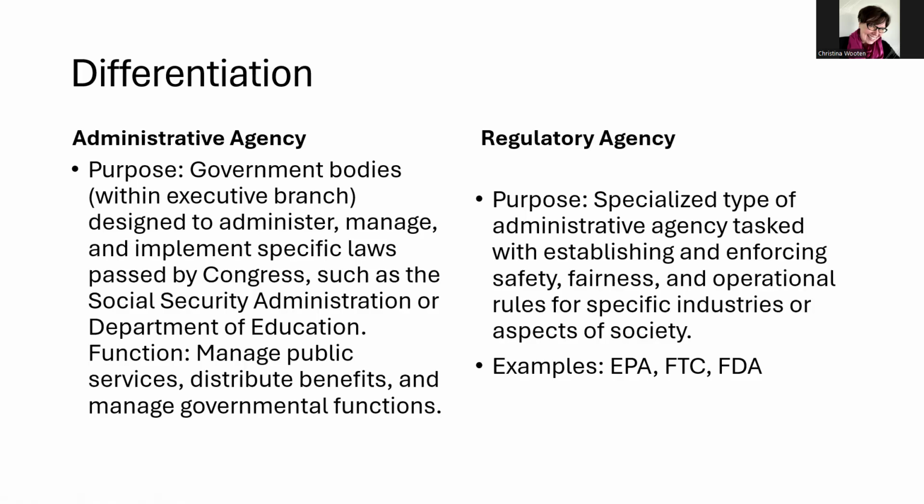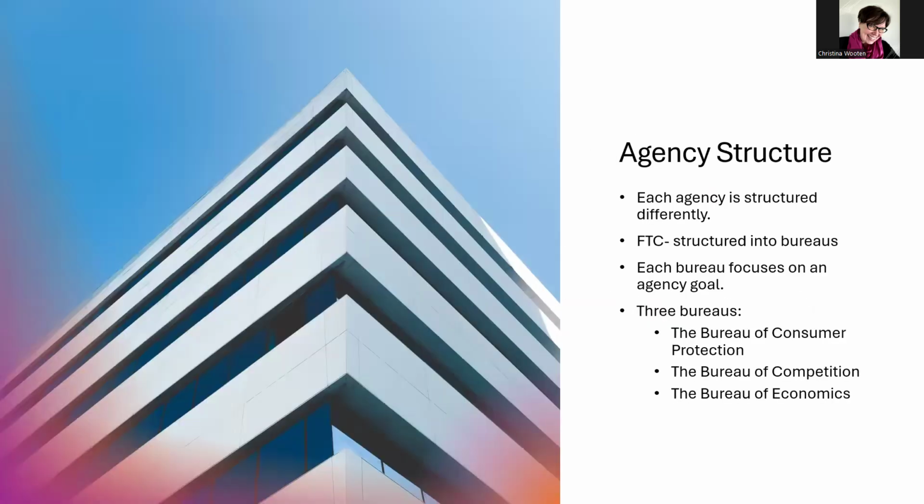A regulatory agency, though, is a specialized type of administrative agency that's tasked with establishing and enforcing safety, fairness, and or operational rules for specific industries or aspects of society. And some of the examples are like the EPA, the Environmental Protection Agency, FTC, the Federal Trade Commission, and the FDA, Food and Drug Administration. So your text doesn't exactly make that differentiation clear, so I wanted to point that out for you all.